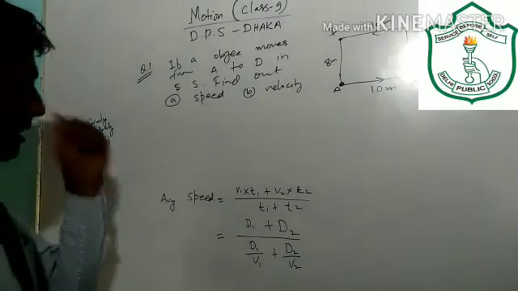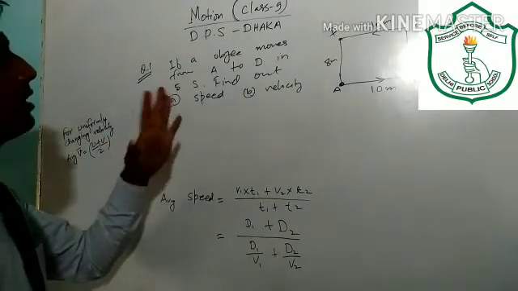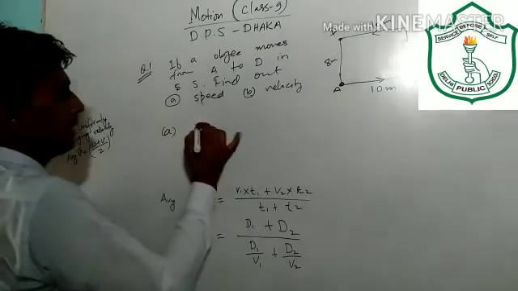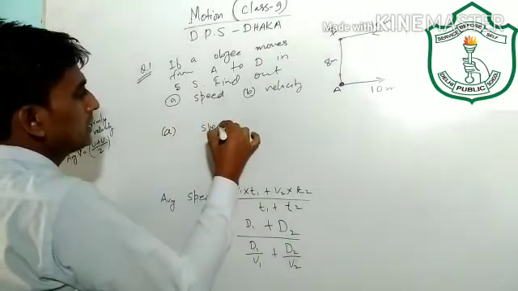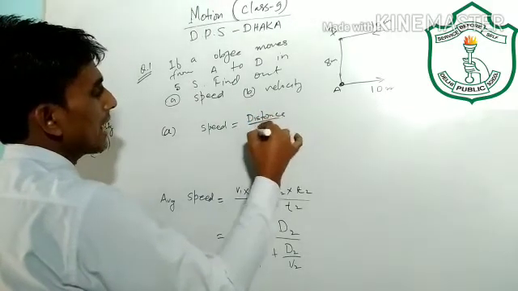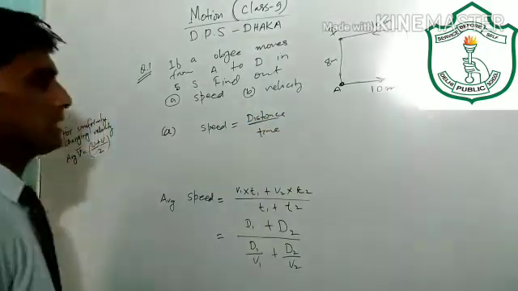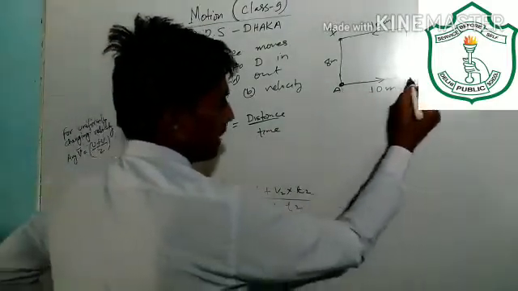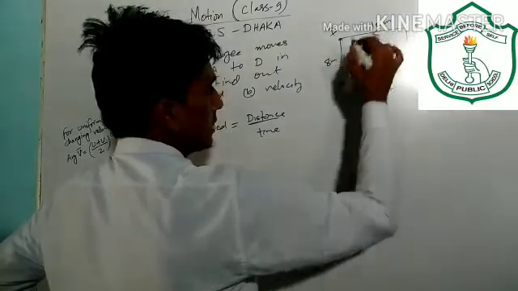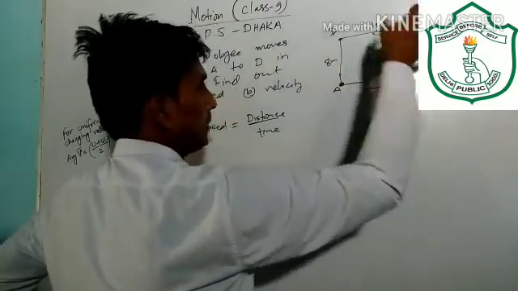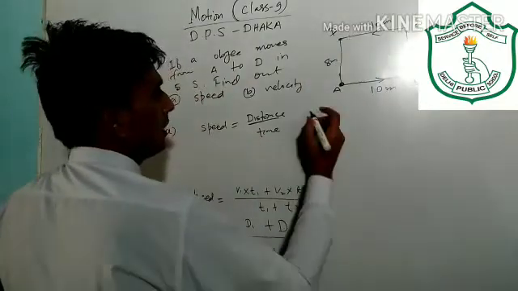So you can see here, distance means total length of path. I am going to answer the first question, speed. Speed is distance upon time. Rate of covering distance is called speed. So here the body goes from A to B, B to C, C to D. The total length of path is 10 meter plus 8 meter, 18 meter, plus 10 meter, that is 28 meter.